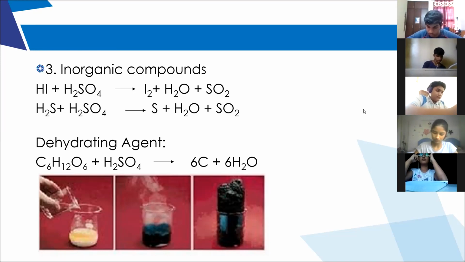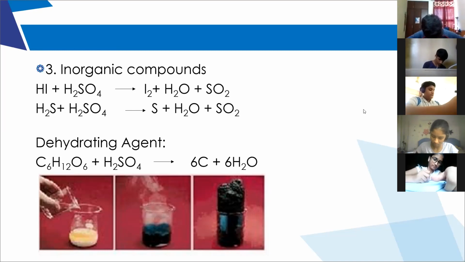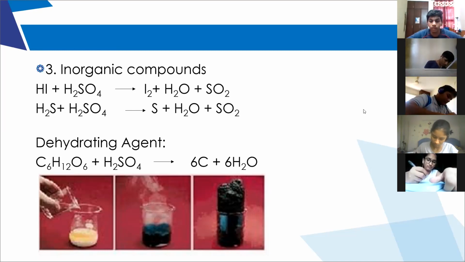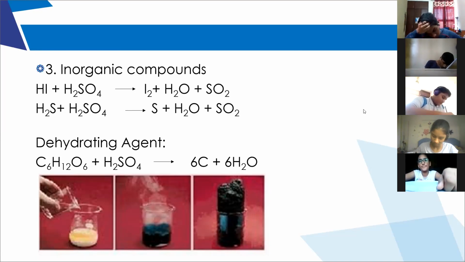Write the reaction with ammonia plus concentrated sulfuric acid. What will you get in the equation? Yes, Mariam. Unmute yourself, Mariam.